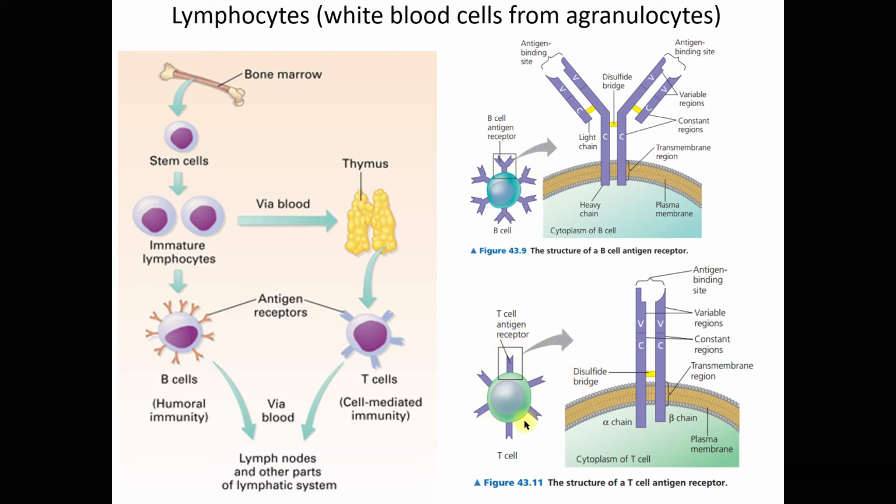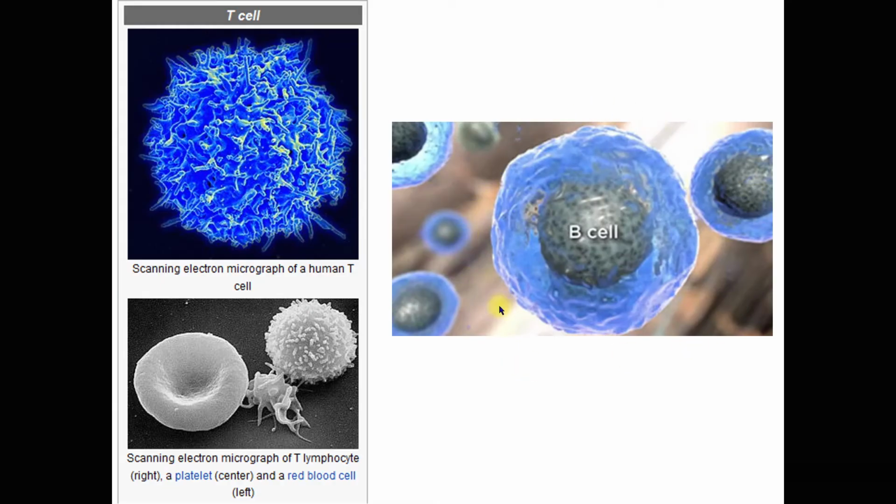Now, let's go to your T cell. On the surface of your T cell there is an antigen receptor, and this antigen receptor apparently cannot be secreted out from the T cell. It stays on the surface of the T cell. So this is how the B cell looks, and this is the T cell. Now, here is a comparison between a T cell, a platelet, and a red blood cell or erythrocyte. This is how they look side by side.